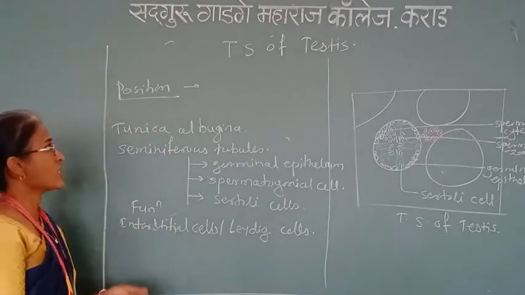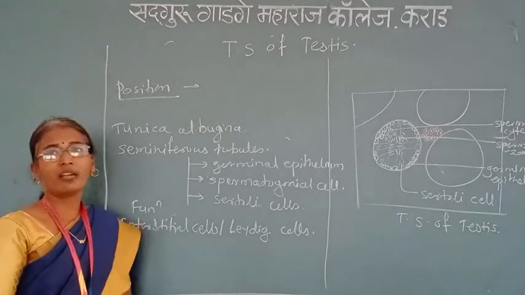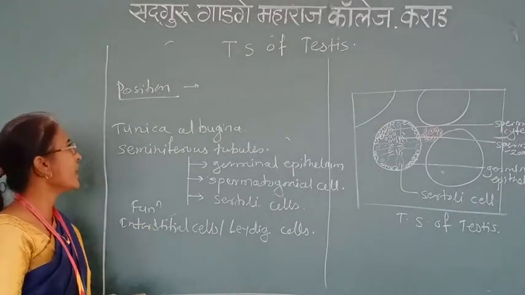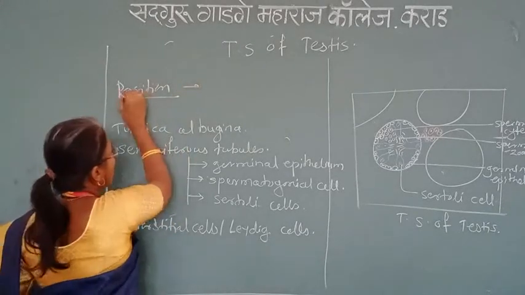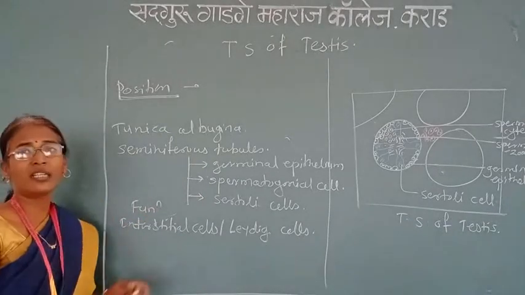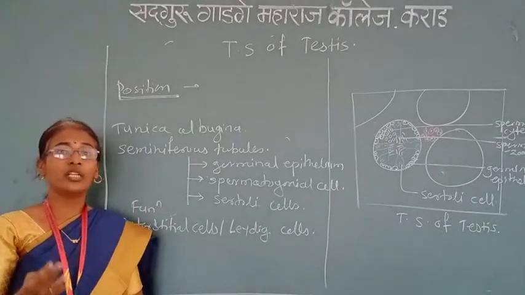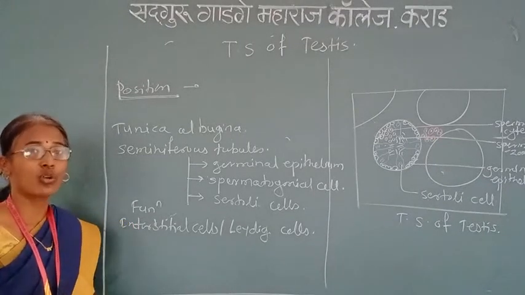Now we are going to discuss the TS of testes. The testis is the male gonad present in the human body. Here is the position of the testis. It is present in the outer part of the abdominal cavity, in a special structure called the scrotum.